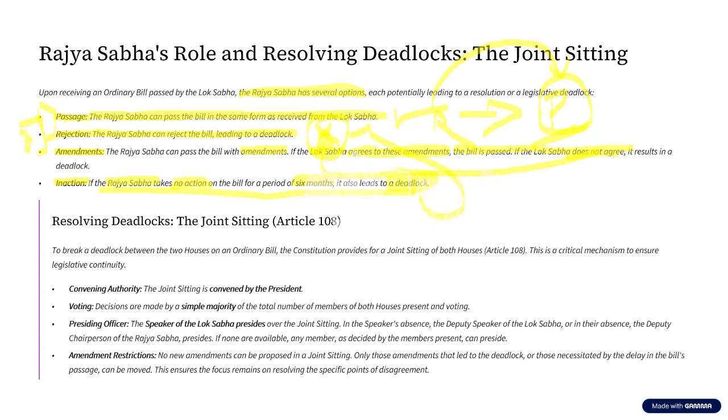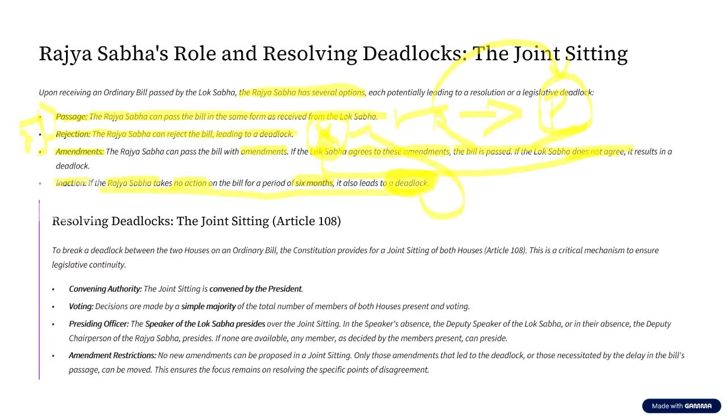Now, scenario 2. Lok Sabha accepts the bill. Bill is sent to Rajya Sabha. Rajya Sabha rejects the bill, does not pass it, or it leads to what we call deadlock. Okay. Scenario 3. Lok Sabha passes the bill. Bill goes to Rajya Sabha. Rajya Sabha proposes certain amendments. Lok Sabha agrees to it. Then the bill is passed.